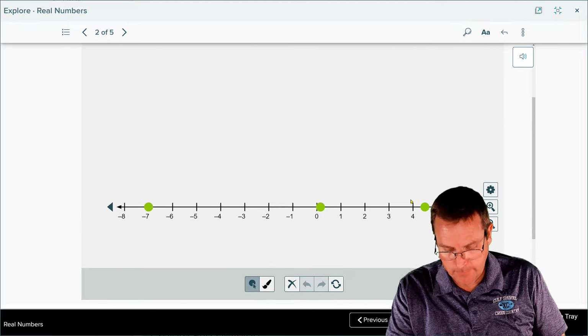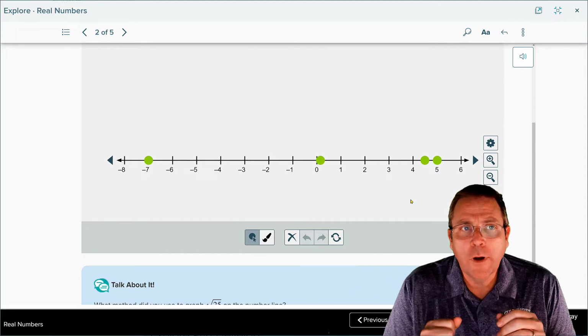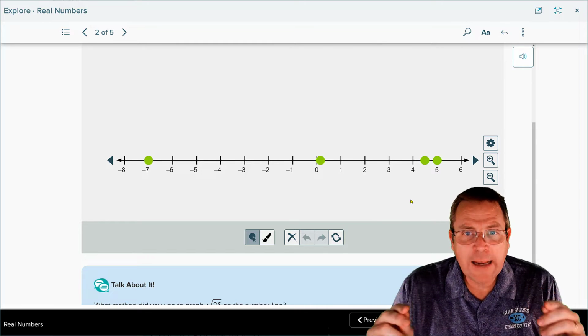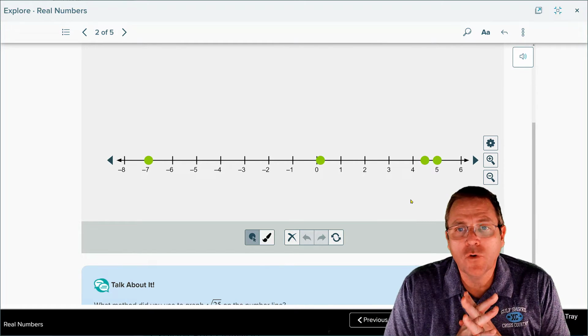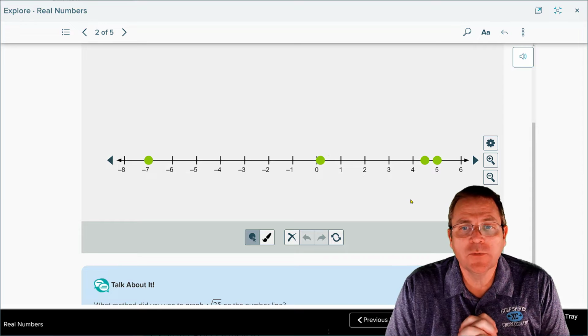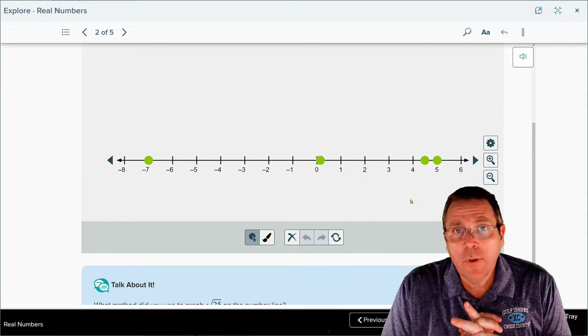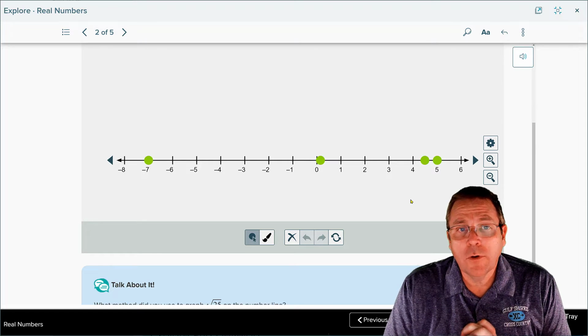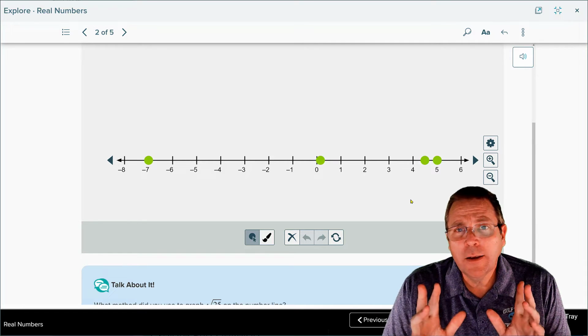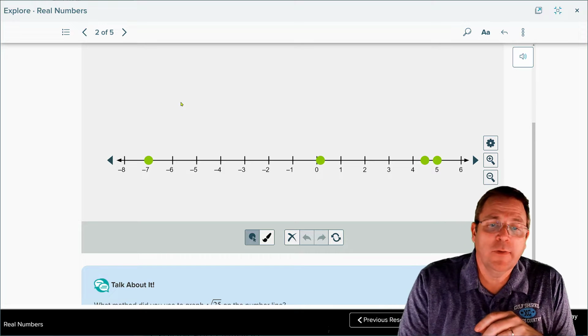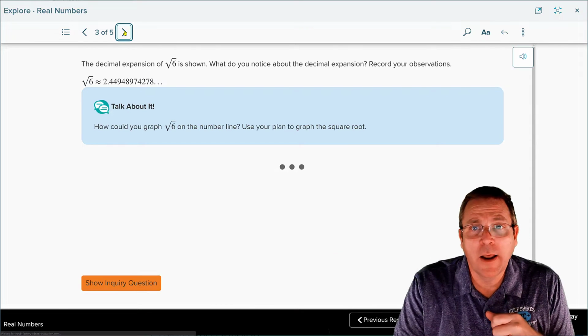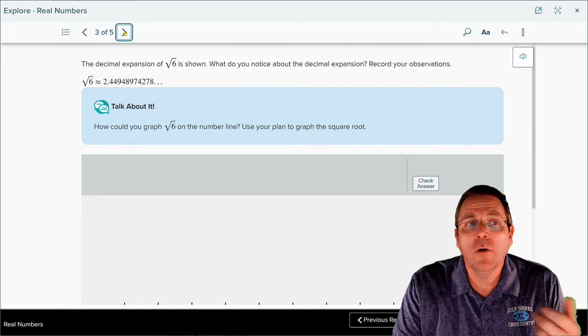Now, all of these points that we've just graphed are rational numbers because they belong to terminating or repeating decimals. Also, they can all be written as a fraction. Irrational numbers are located on the number line as well, but it's kind of hard to put them in the exact spot because they're not exact numbers. They go on and on forever.